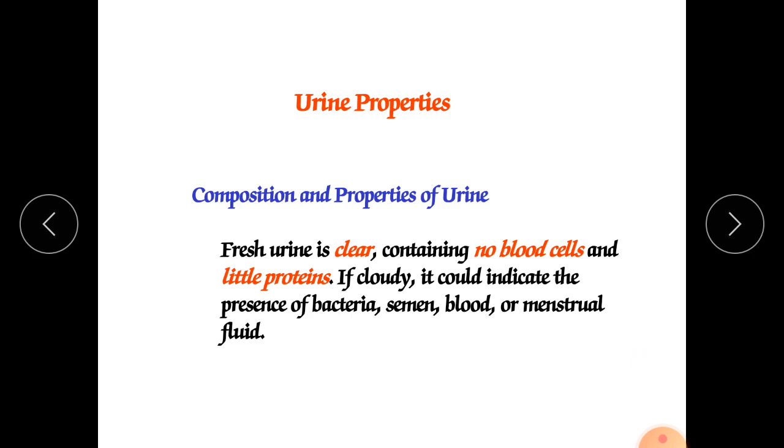That condition is called oligozoospermia. When sperm comes into our urine, that condition is called oligozoospermia. So sperm should not come into our urine. If blood comes in our urine, that condition is called hematuria. Hem means blood; blood comes in our urine, hematuria. Or menstrual fluid also sometimes comes in our urine.